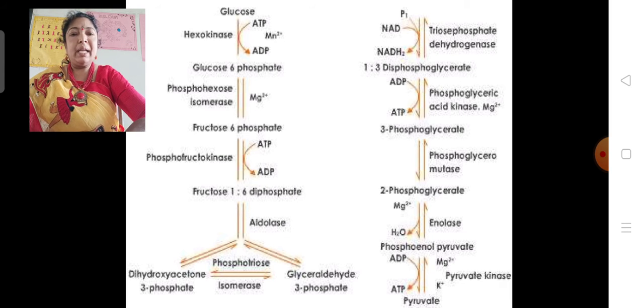In the third reaction, fructose 6-phosphate, by taking a phosphate from ATP, is converted into fructose 1,6-diphosphate in the presence of phosphofructokinase. Fructose 6-phosphate plus ATP gives fructose 1,6-diphosphate plus ADP. Here also the phosphorylation reaction takes place.